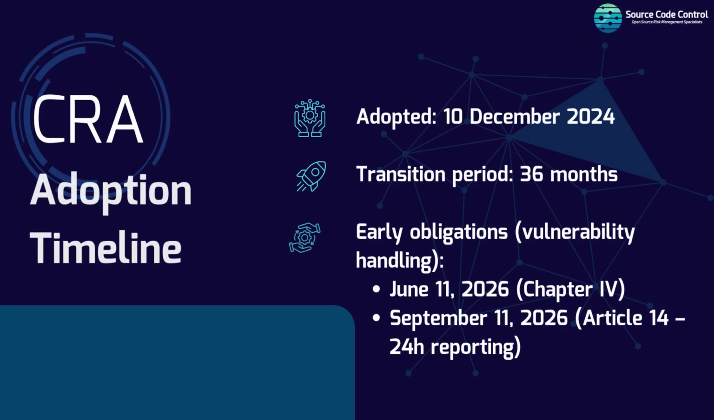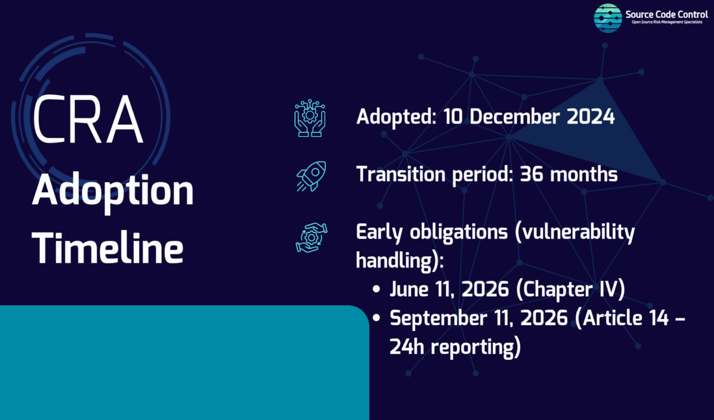Let's look at the CRA adoption timeline. The CRA was formally adopted and entered into force in December 2024. From that point, a 36-month transition period began, giving companies time to adjust product designs, internal processes, and compliance frameworks before full enforcement kicks in. But some key parts of the law, including vulnerability management and incident reporting, apply much sooner. Vulnerability handling applies from June 11, 2026. Also, the mandate of 24-hour notification of exploited vulnerabilities applies from September 11, 2026.